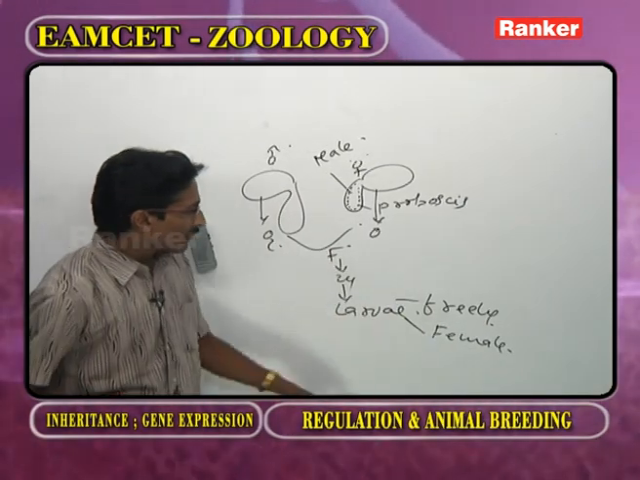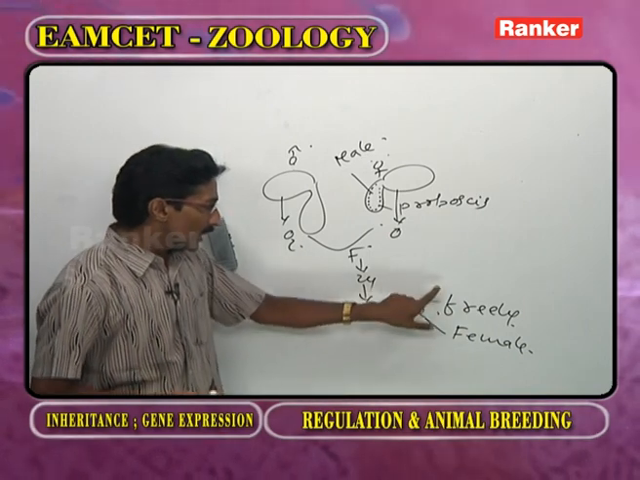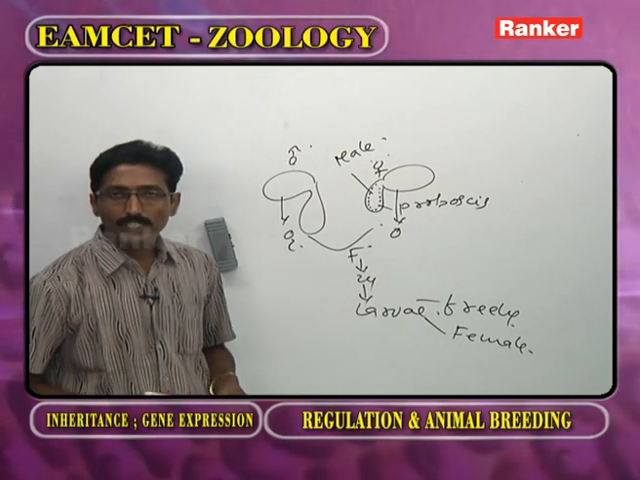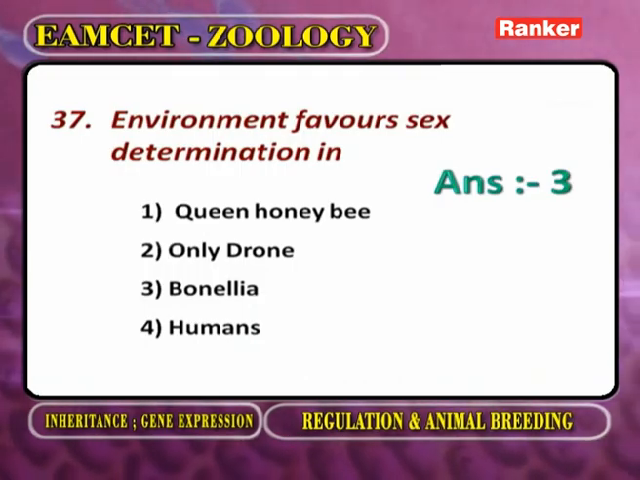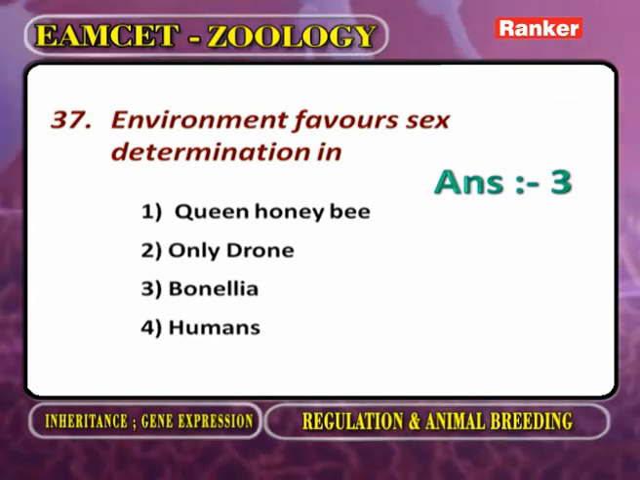That means here, what is the environment? The marine water. The larvae that freely move in the marine water will become female. So environment favors sex determination in Bonellia viridis. Next one.